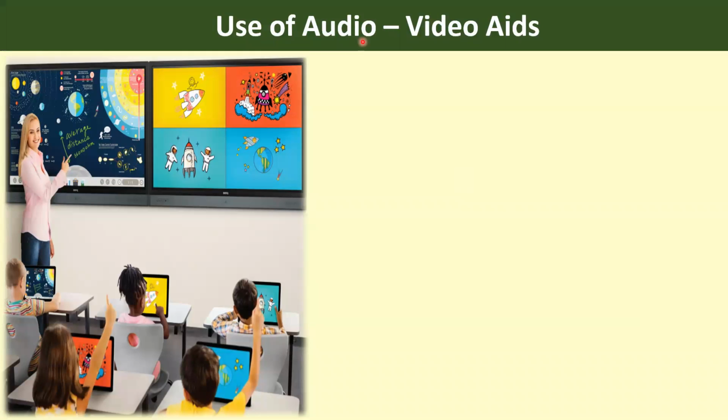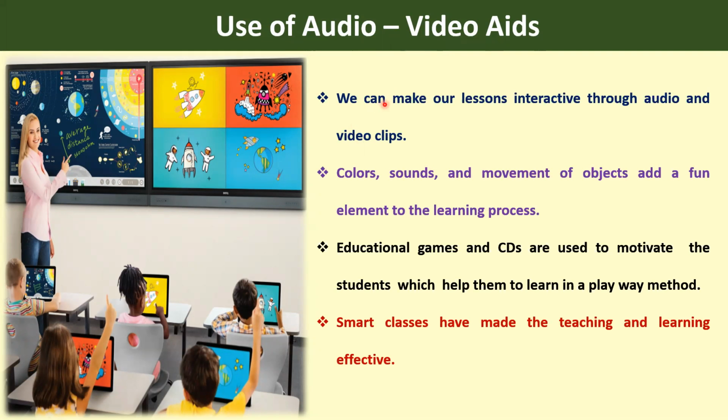Use of audio video aids. What is the meaning of audio here? It means only sounds, and video means sounds as well as pictures. We can make our lessons interactive through audio and video clips.